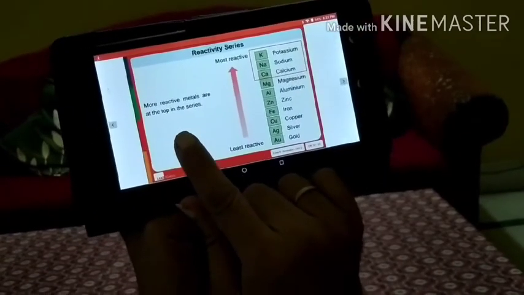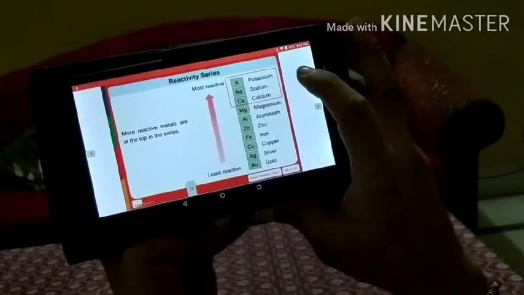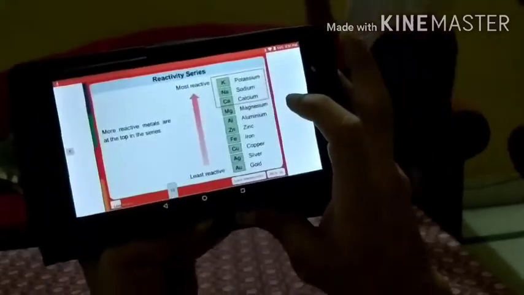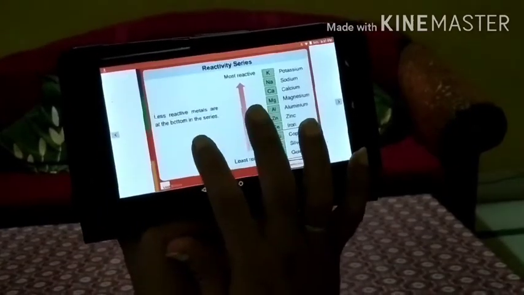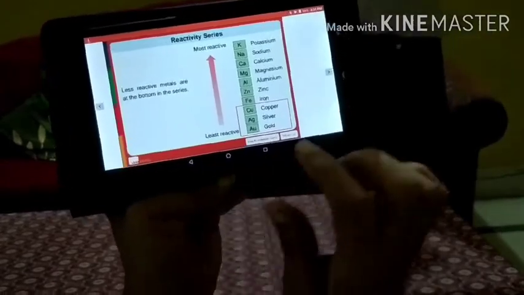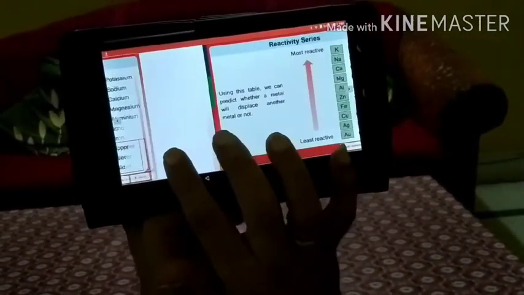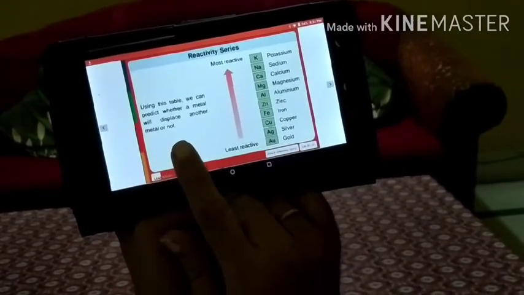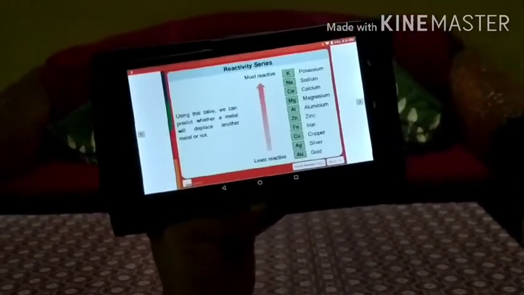More reactive metals are at the top in the series. You can see here, potassium, sodium and calcium are the most reactive metals, right? Less reactive metals are kept at the bottom in this series, like copper, silver and gold, right? By using this table, we can predict whether a metal will displace another metal or not.